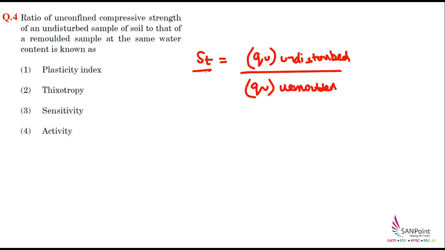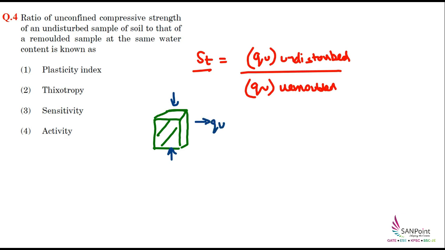Now here one word is coming, unconfined compressive strength. What is the meaning of unconfined compressive strength? Suppose this is our soil sample. First the soil is in undisturbed state. At that time we measure its strength by applying the compressive force. So this value will be QU.